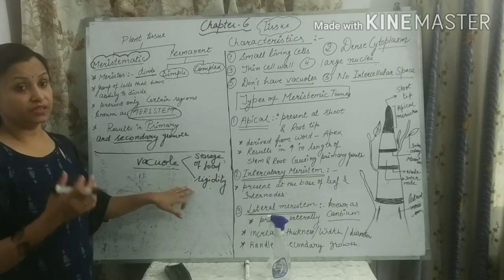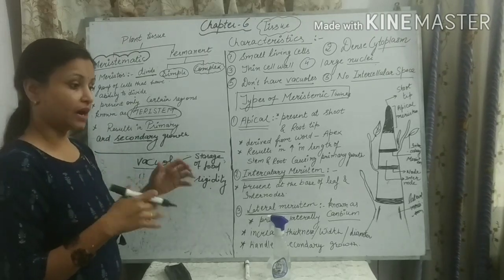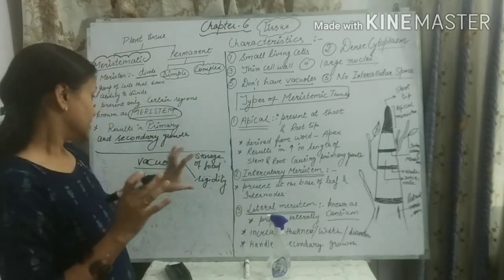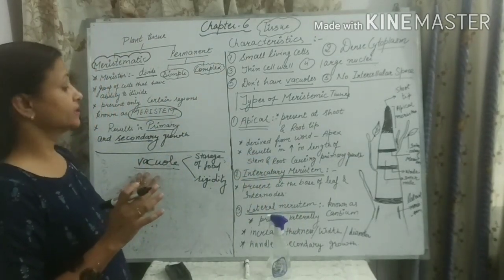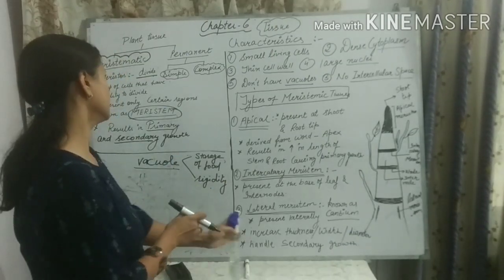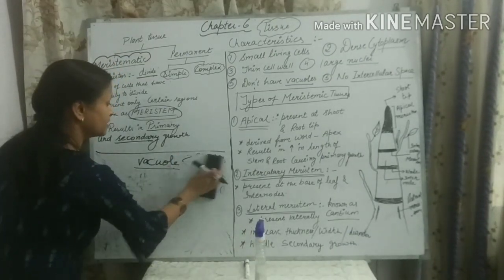And rigidity, rigid cell can't divide. It is very difficult for a rigid cell to be divided. So there is no need of vacuole in the meristematic tissue. That's why meristematic tissue, they do not have the vacuole in it.